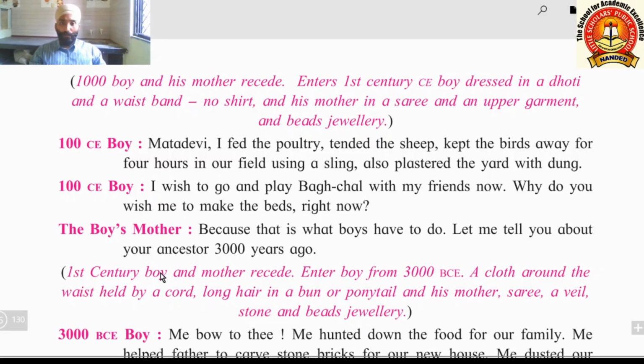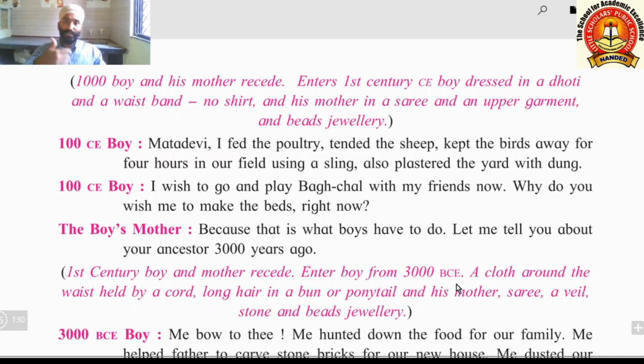"Let me tell you about your ancestor 3000 years ago." Now the mother is not telling about the grandfather, but it is a grandfather. Your ancestor 3000 years ago. What happens here? The first century boy and mother recede. Enter the boy from 3000 BCE. Now, before the birth of Christ. BC means before the birth of Christ.